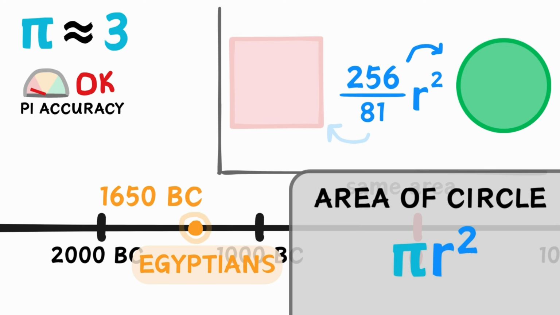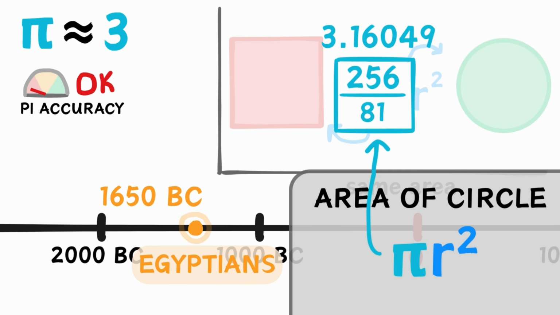And using the formula for circle areas that we know today, this calculation produces a value close to 3.16 for pi. It's close, but only precise down to 2 digits.